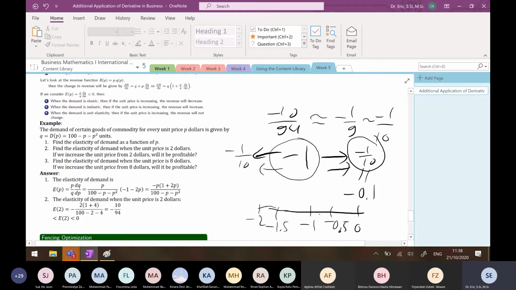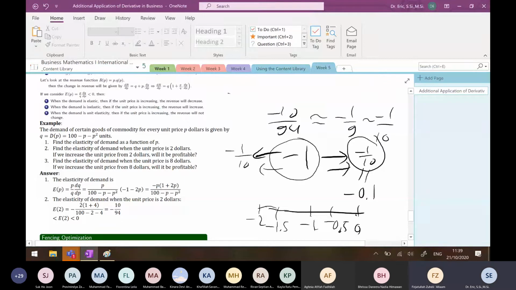Okay, so we have this between minus 1 and 0. If you have the elasticity of demand between minus 1 and 0, the demand is called what? Elastic, inelastic, or unit elasticity?